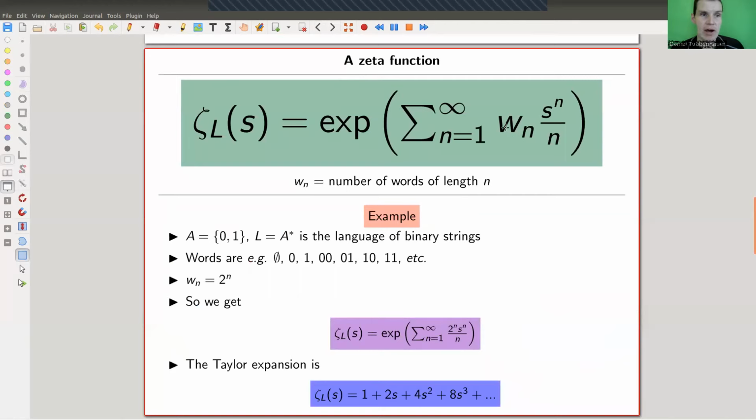And here we like to count the number of words of a given length. Okay, so we form this expression with the number of words of a given length, and take s to the n, and have this expression that we call the zeta function of the language, and s is some formal parameter. Doesn't really matter what s is. So let's do some examples. So w_n just, as I said, counts the number of words. Right? So that's the counting we like to do. The easiest language, which is not completely boring, is probably the language of binary strings. So I only use symbols 0, 1. So the words are, sure, the empty word, never forget the empty word. You could say nothing.